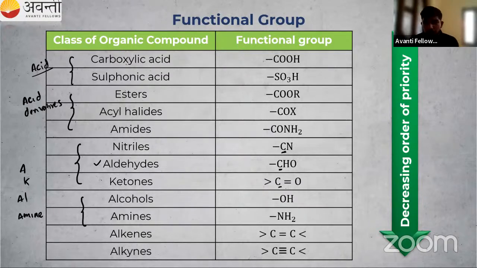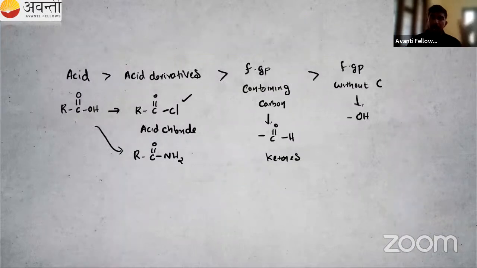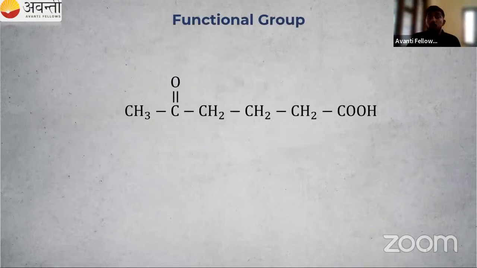Okay, so that is the different functional groups and the priority order. So this is our order. How to remember? Acid, acid derivatives, functional group containing carbon, then functional group without carbon, like alcohol. Okay, next one. So we have to name these organic compounds containing more than one functional group. So how to name that? We have to check the priority order. So we have carboxylic acid and a ketone. Acid has more priority than ketone. Ketone means carbon containing functional group. So how to name this organic compound?